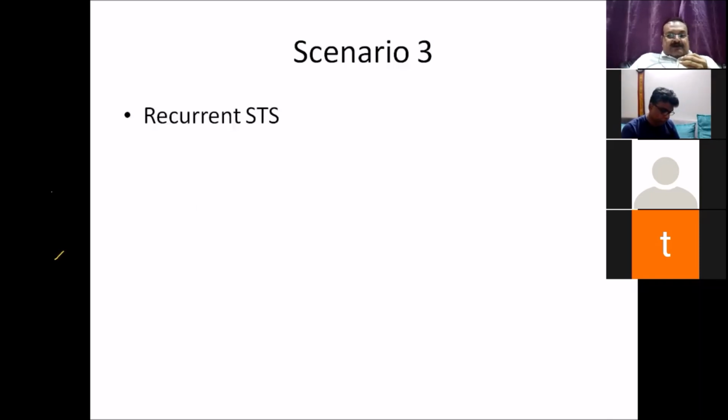Okay, so the third scenario that I'm taking today is a recurrent soft tissue sarcoma. This is another scenario that most of us Indian surgeons will come across. Most of these patients have a lump, see the local surgeon who simply excises it, and most of these patients come back 3 or 4 years later, or maybe 6 months later, with recurrent swellings, local recurrences, like this man who has one in the arm.